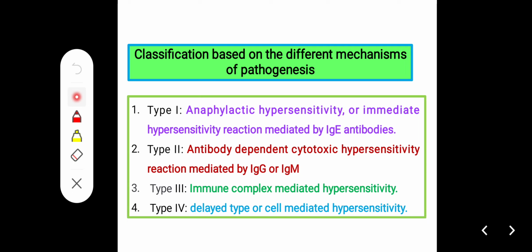So these are the four types: type 1 anaphylactic or immediate hypersensitivity reactions mediated by IgE antibodies; type 2 antibody dependent cytotoxic hypersensitivity reactions mediated by IgG or IgM; type 3 immunocomplex mediated hypersensitivity; and type 4 delayed type or cell mediated hypersensitivity.